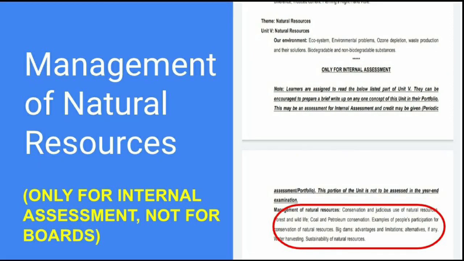The last chapter, number 16, sustainable management of natural resources, is only for internal assessment and not for the final year-end examination. Means that इस chapter से बोर्ड्स में क्वेश्चंस नहीं आएंगे, लेकिन ये चैप्टर आपको पढ़ना है. This chapter has to be studied and you just cannot leave it out. ठीक है? So that's all for your science portion.